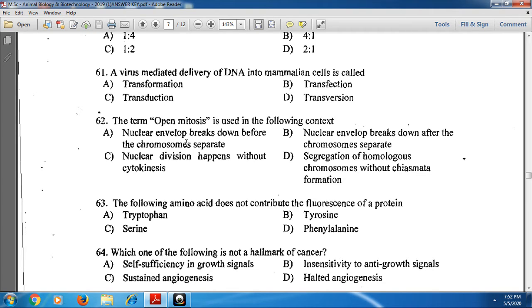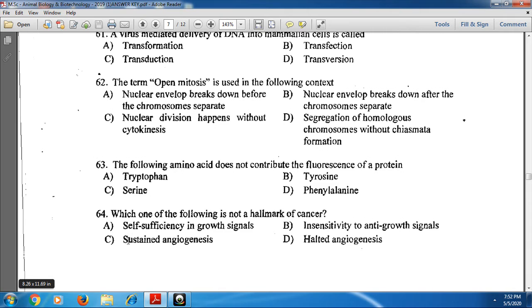And next, the 63rd one: the following amino acid does not contribute to the fluorescence of a protein. Tryptophan, tyrosine, and phenylalanine, the aromatic amino acids, contribute to the fluorescence of a protein, but serine does not. Hence option C is the correct one for the 63rd.